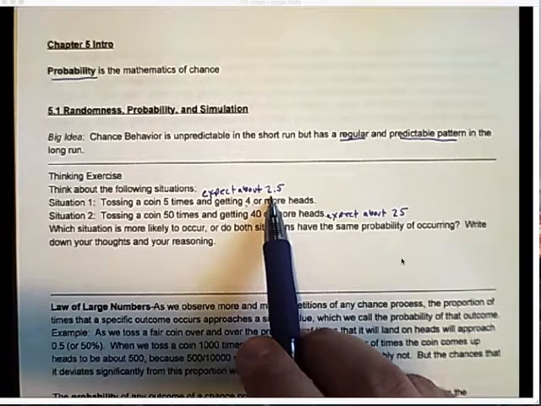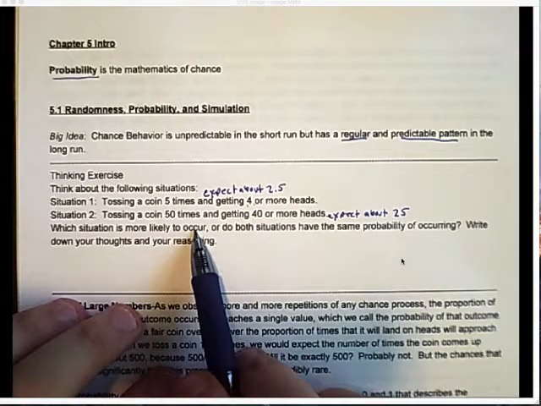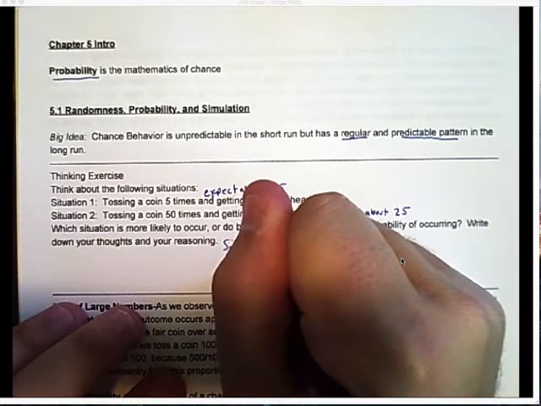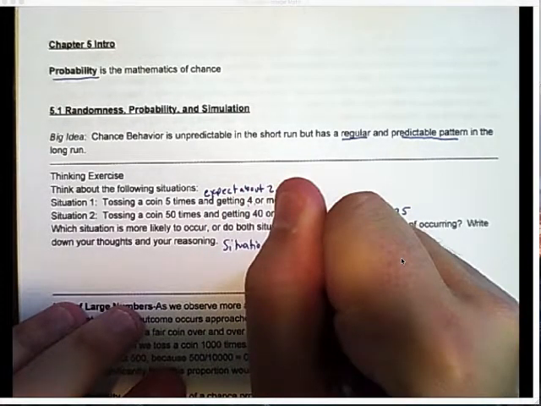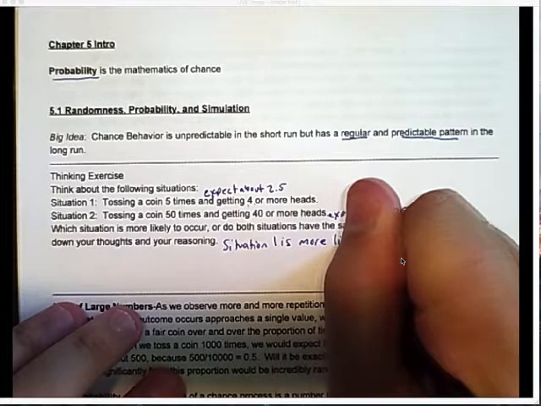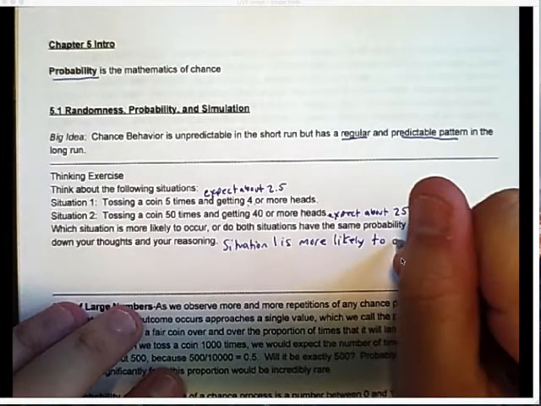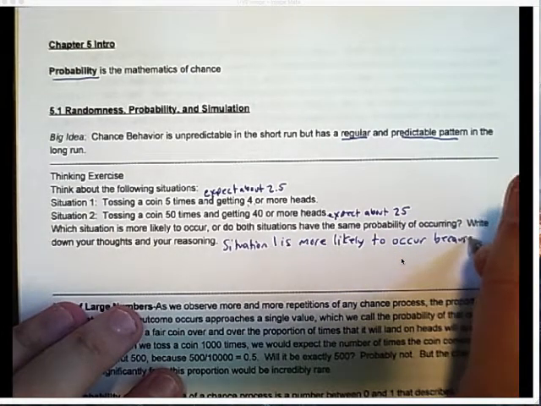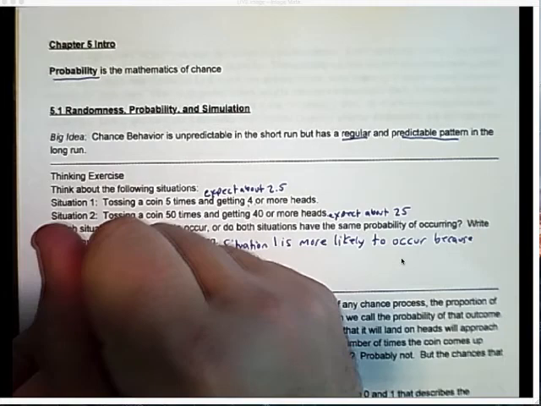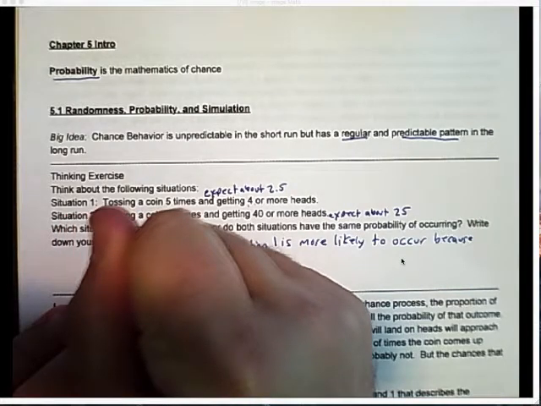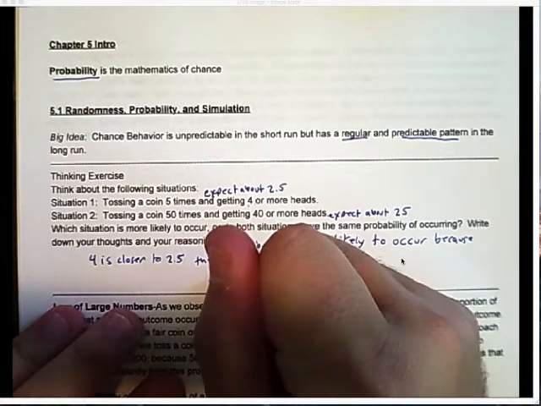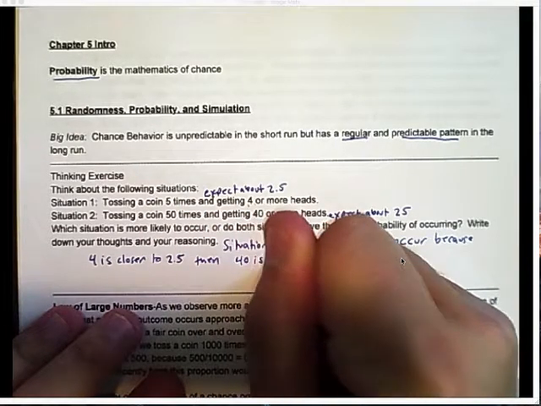So which situation is more likely to occur? Situation 1 is more likely to occur. Because 4 is closer to 2.5 than 40 is to 25.